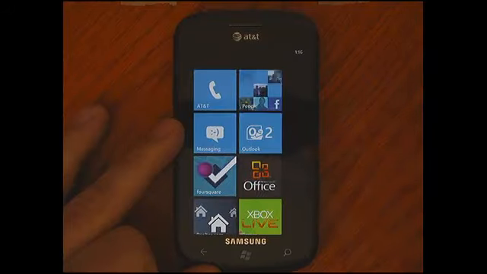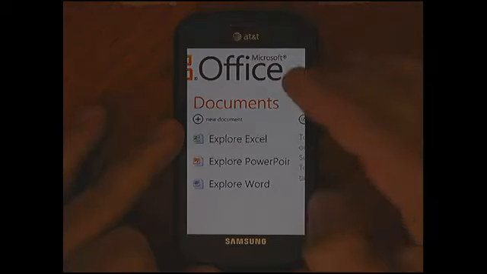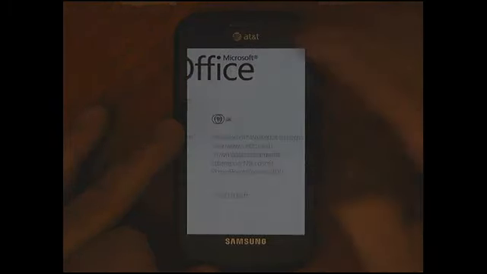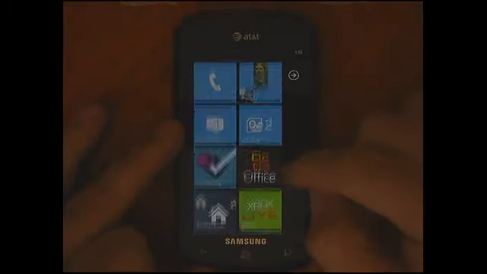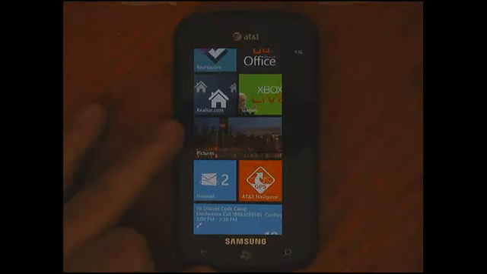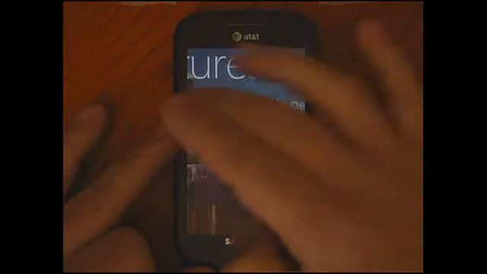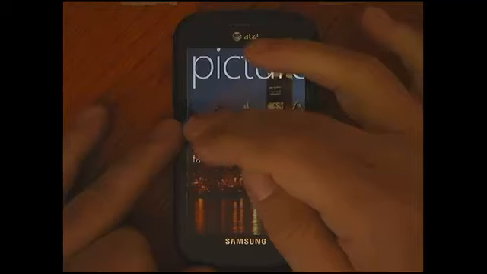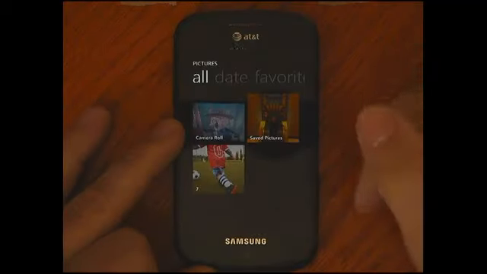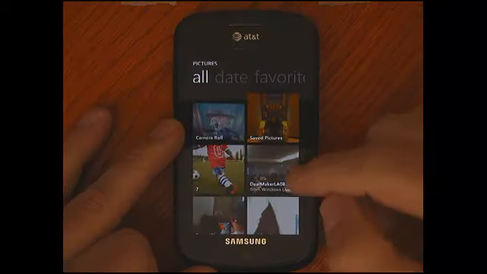You'll notice that our Office hub is the same thing. In Office we have our Excel, our PowerPoint, our Word, our SharePoint, all the stuff that has to do with Office is in here. And again, it's a panorama control. The Pictures hub, we'll look at that, is again the same way. It's a panorama control. Pictures that I've taken, pictures that other people have taken in my network from Live or Facebook will all show up here. All the pictures I've taken from my camera, pictures I've saved, and albums that I have on Facebook.